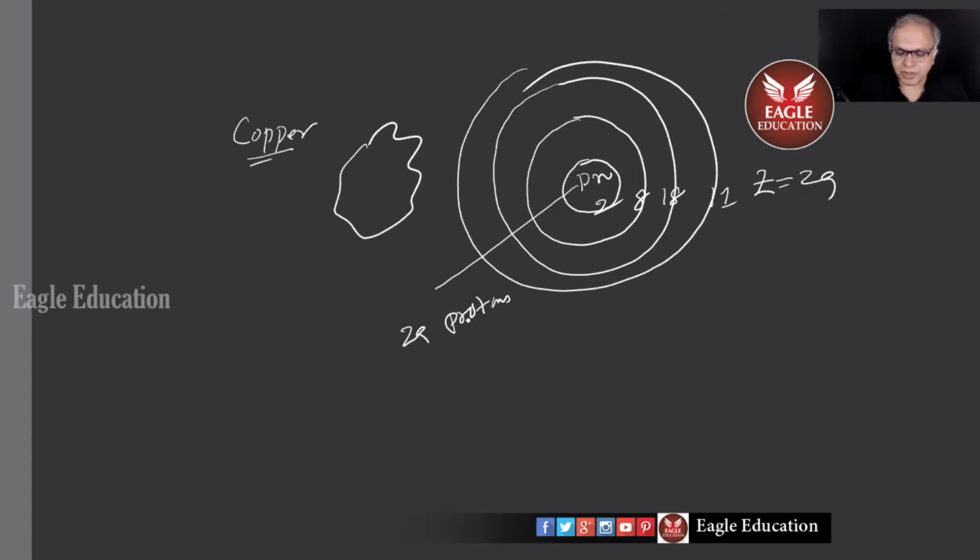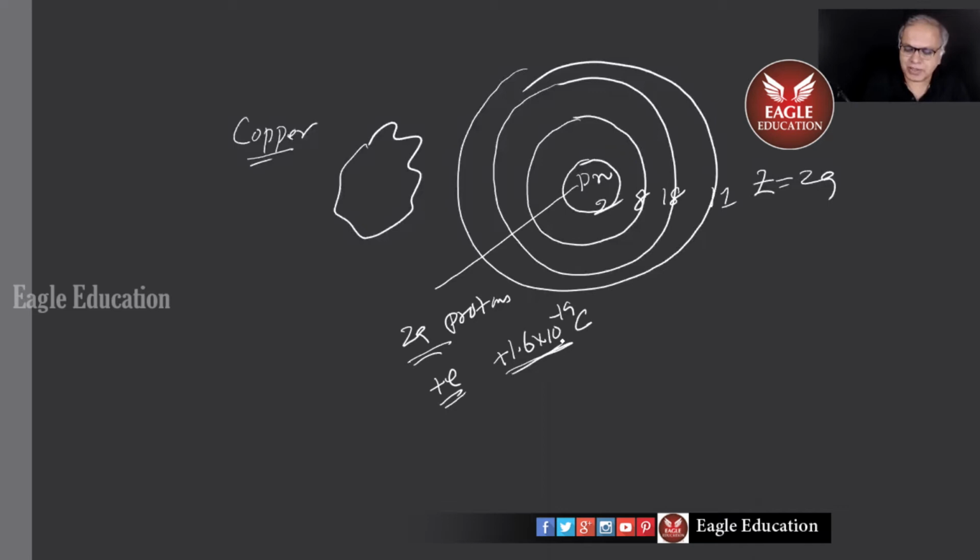I don't remember how many neutrons are there for copper. Is it 29 or 30? Whatever it is, that's not important for us because the neutron has no charge. So there are 29 protons, and each proton's charge is plus e, which is plus 1.6 times 10 to the power minus 19 coulombs.